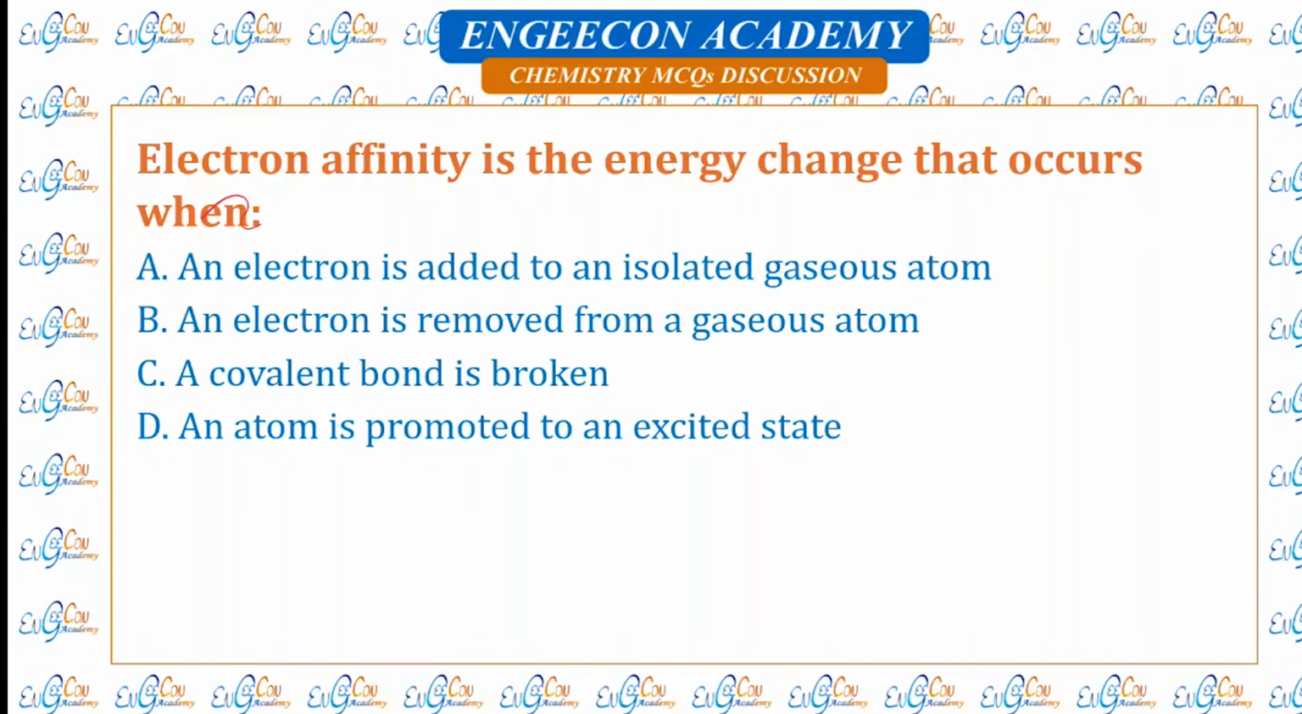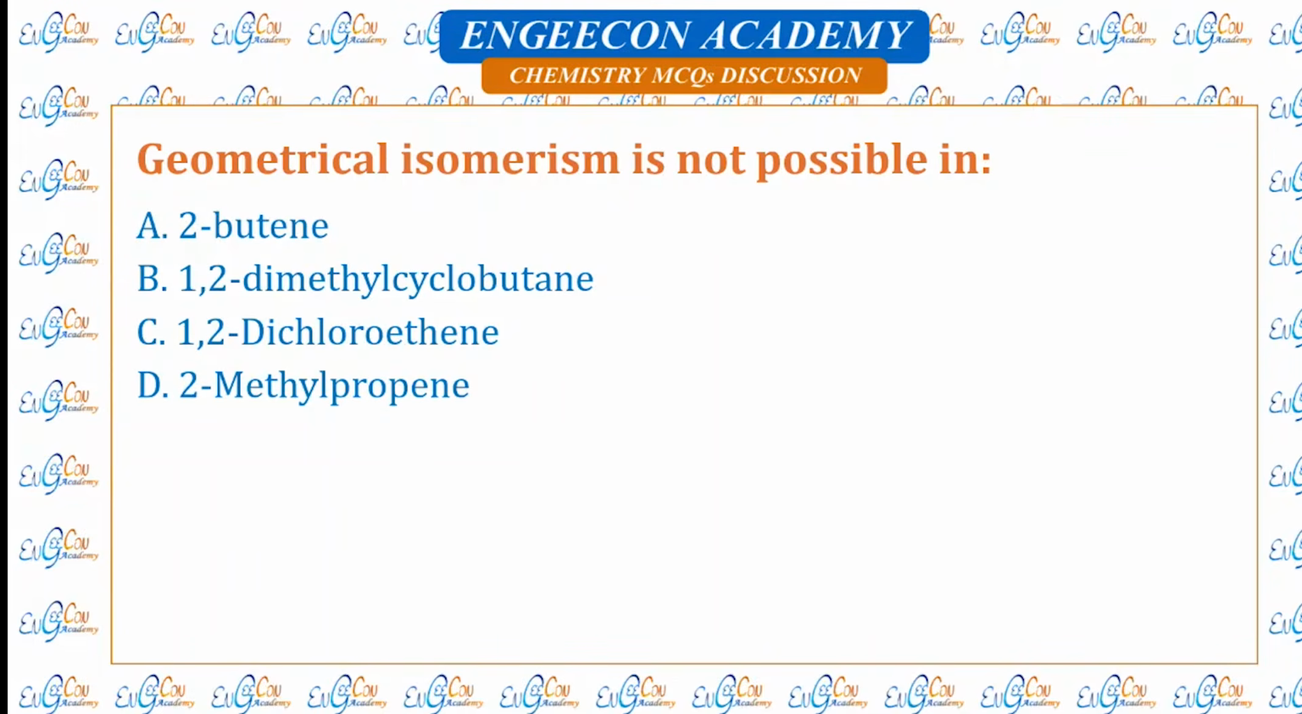Electron affinity is the energy change that occurs. So electron affinity is either the energy released or absorbed when an electron adds to the valence shell of an isolated gaseous atom. So A is the correct option, that when an electron is added to an isolated gaseous atom.